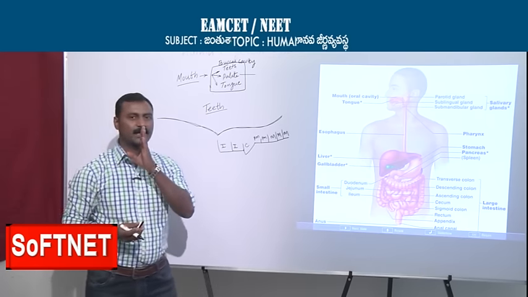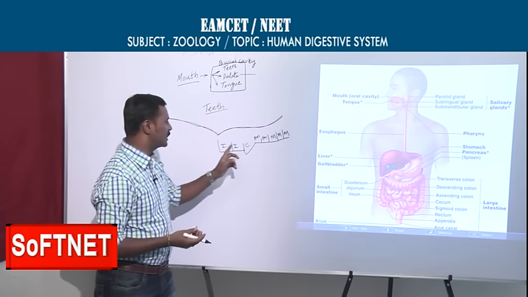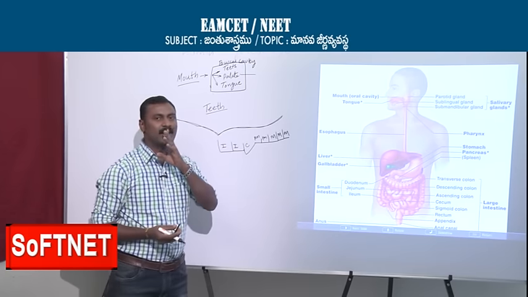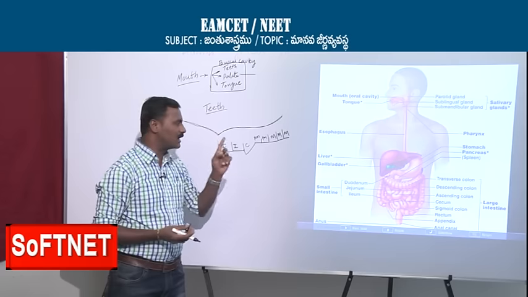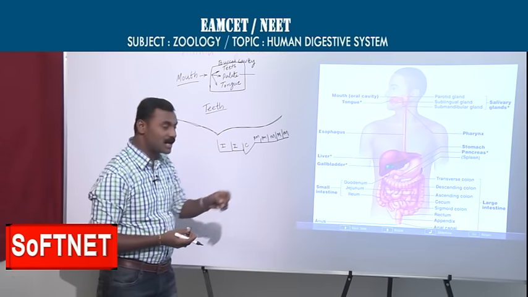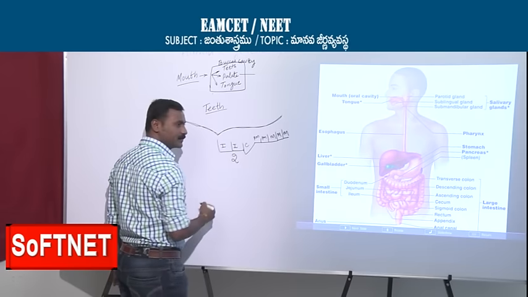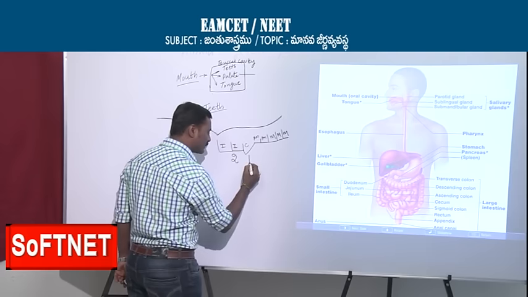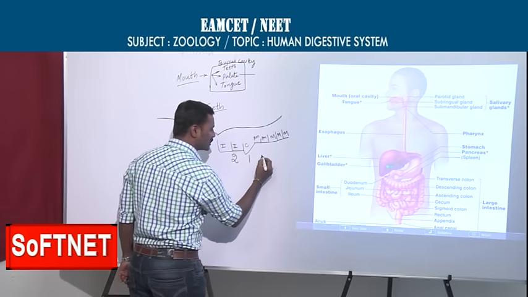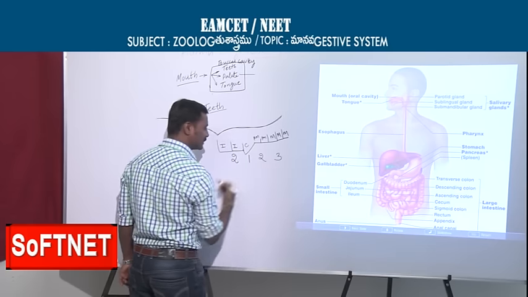From here to here is half of the dental formula, half of the jaw. Total how many incisors are there? 2. Canines? 1. Premolars? 2. Molars? 3.